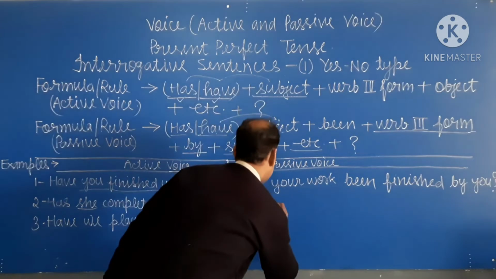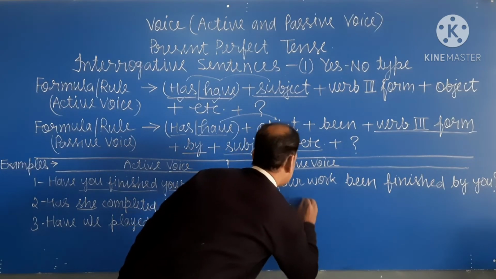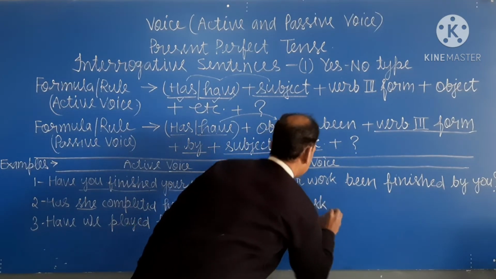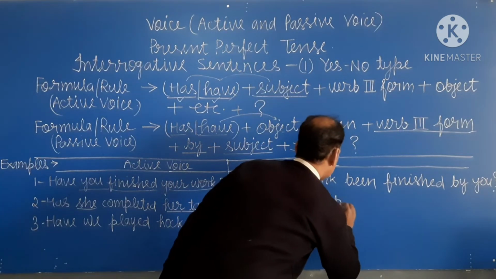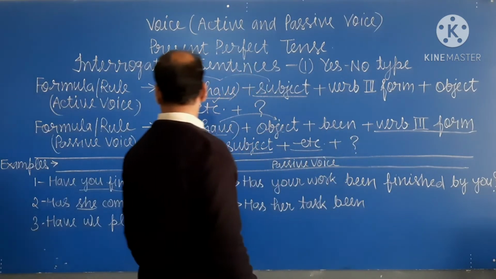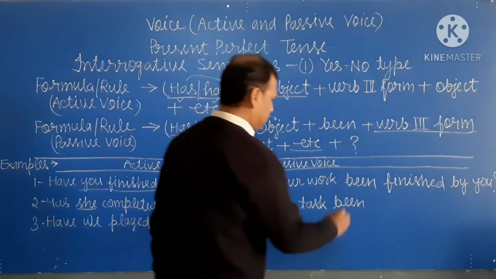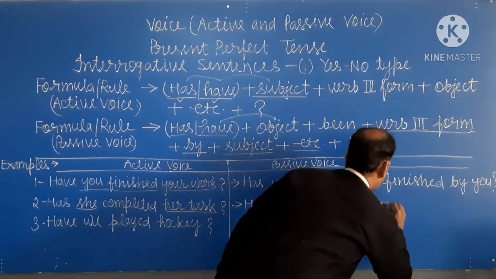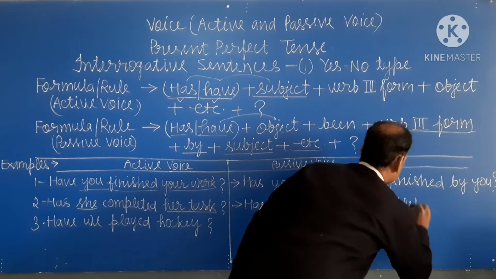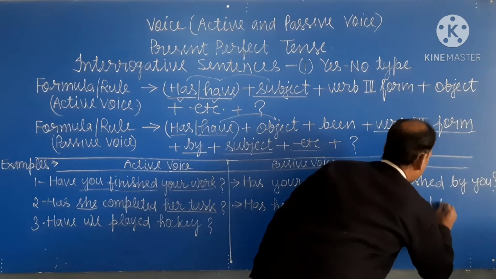Has her task been, and third form of the verb completed by.